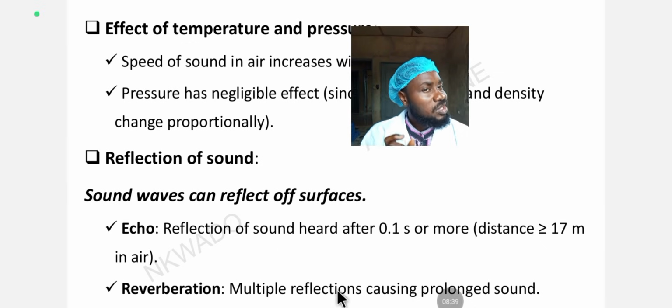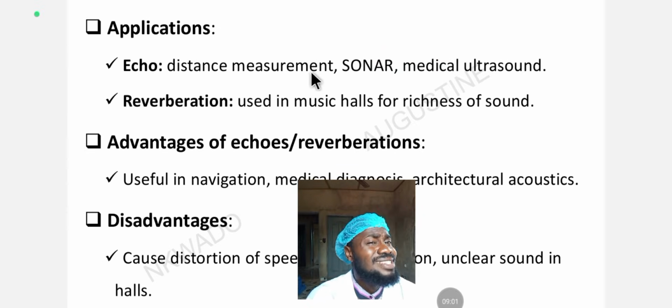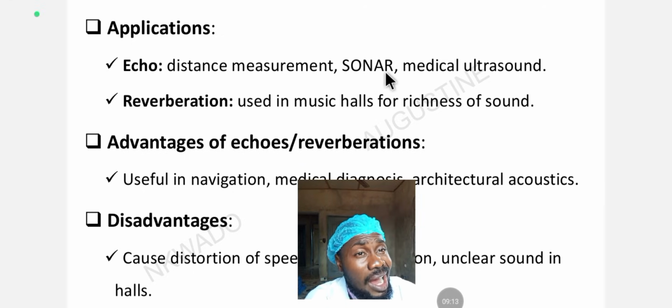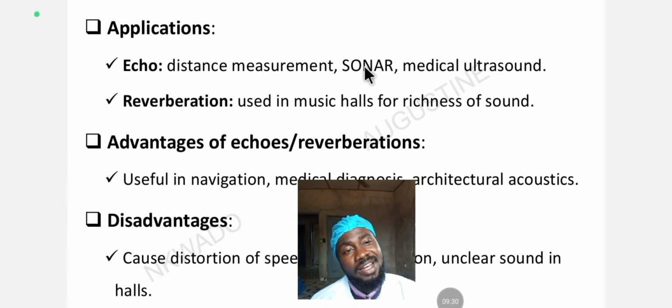Multiple reflections. Let's look at the applications of echo and reverberation. Echo is used to measure distance. You know, echo has to do with distance, greater or equal to 17 meters, like we discussed. It is applied in sonar and medical use, such as in ultrasound. That's why they call it echogram, or echocardiogram, and so on and so forth.